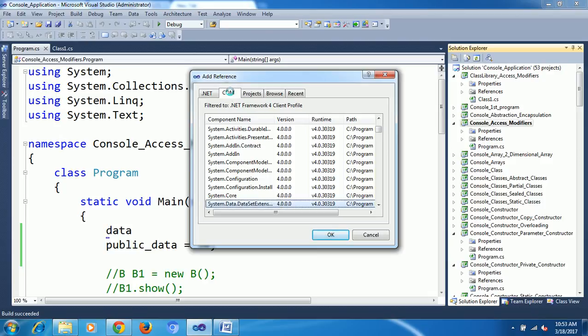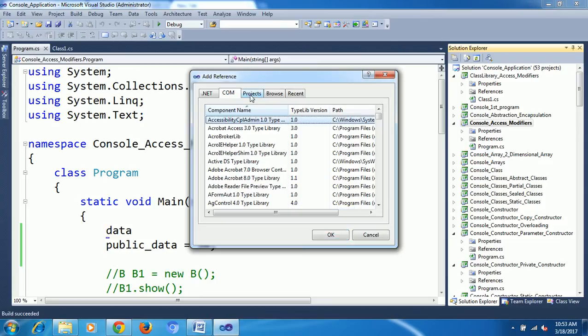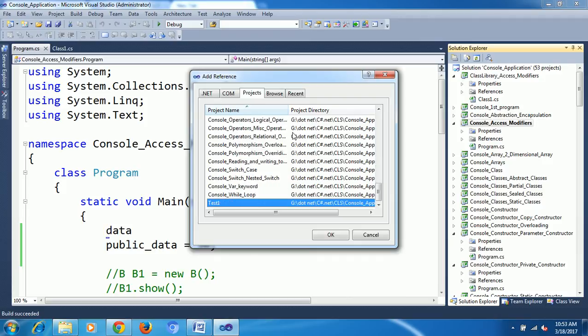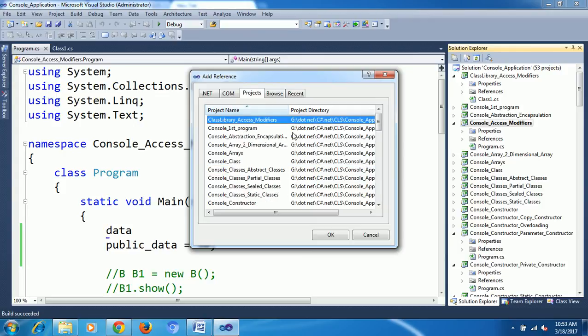Next is COM related. Some third party COM components will come here. Next is our projects. How many projects are there here? 53 projects, which means 53 DLLs you can find here. Each and every class library project has one DLL. If you want to link between any projects, you can come and access it. Now which classes do I need to access? My class library access modifiers project, the first project, I need to put into my access modifier project. That's why it is selected here.